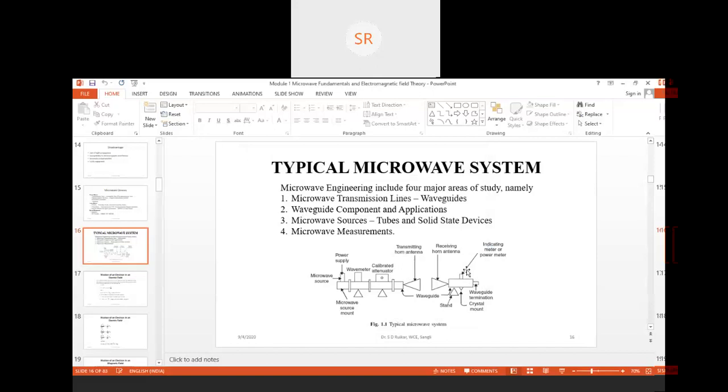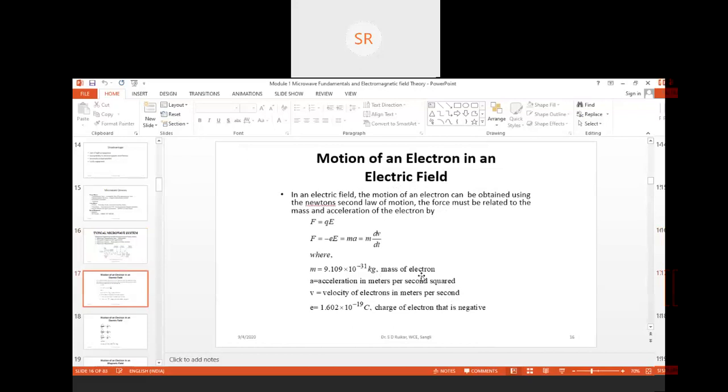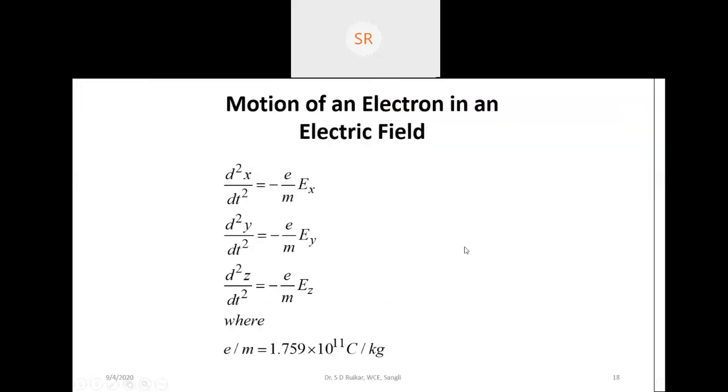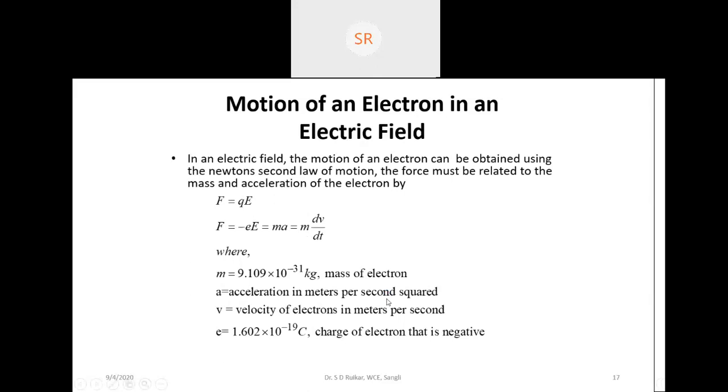Okay, now we'll have this system we have seen earlier. Now, we have started the motion of an electron in an electric field. This is about a lecture that we have seen. So this one we have started. So what does the motion of an electron mean? It is just like we have a charge, we have a force. So this is about the equation of a force when that electron is moving in an electric field.